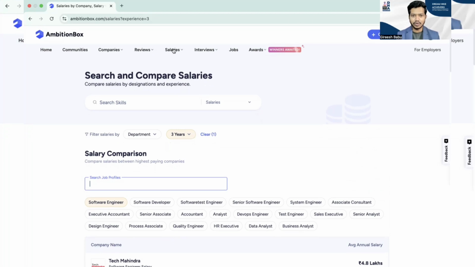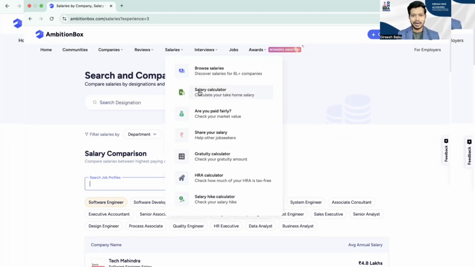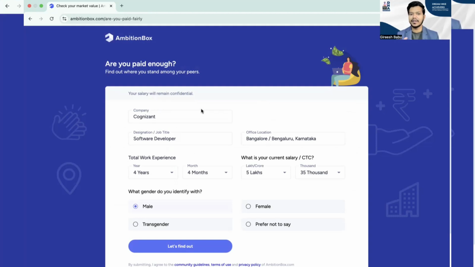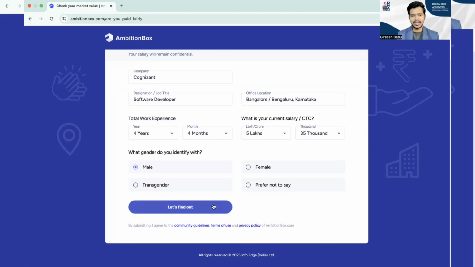Now, the second point is that I want you to go and find the salary calculator. A lot of people ask, Girish, am I paid enough? If you want to understand your current market standard, this is the option. You just go here. I've already filled in some details: Cognizant. You put in your job title, location, years of experience, and the CTC should also be approximately accurate. Then you click on Let's find out.